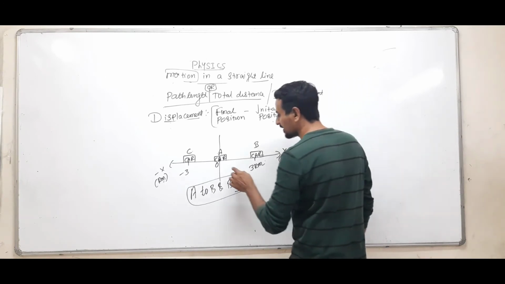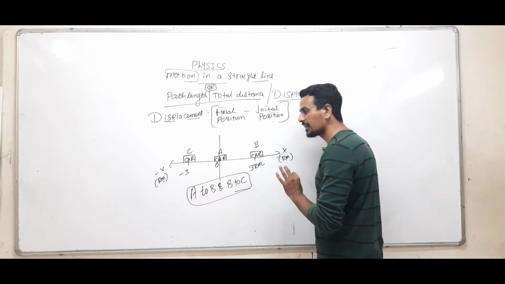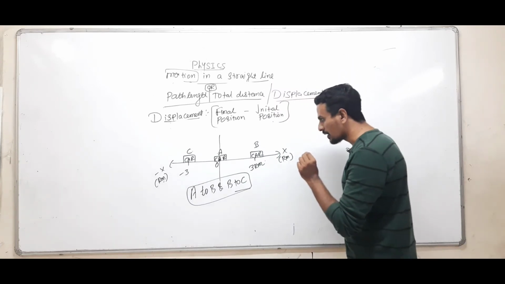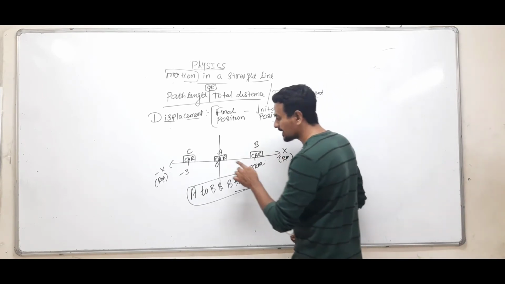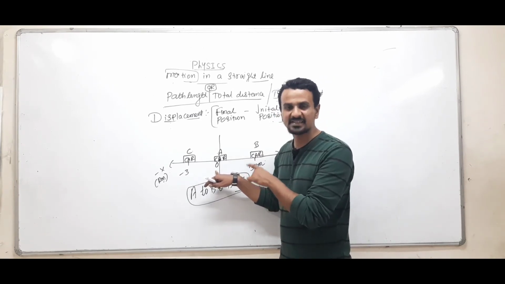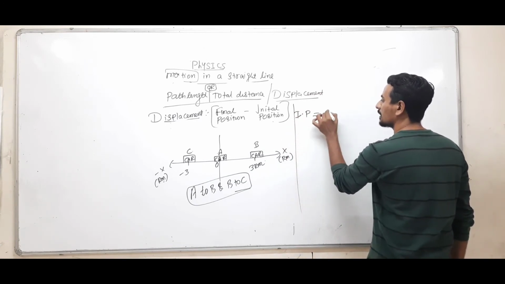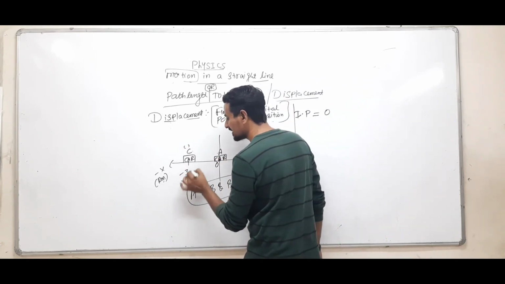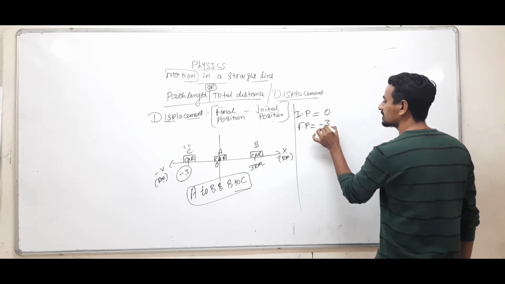Now you have been asked to calculate displacement. See, the car has started from A, moved to B, then A and then C. We are now not concerned with the path followed by the car. We just have to look at the initial and final position, that's it. See, the car has started from point A. So the initial position of the car is A, which is at 0. Finally, the car has stopped at point C, which is given as -3. So the final position is -3.